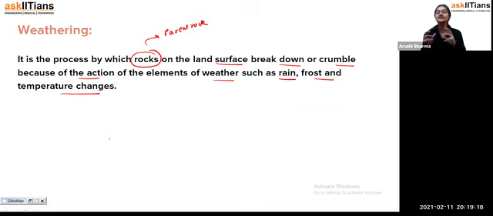It's just that there is a change in temperature and pressure, so that it converts into metamorphic rock. And these rocks break down into small pieces, which results in soil because of the action of rain, temperature, wind, all the elements of the weather. That is the weathering process, students.